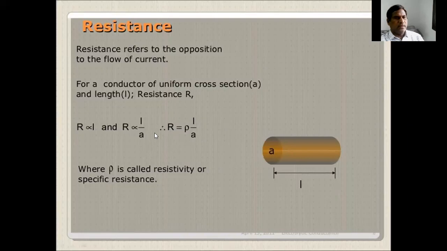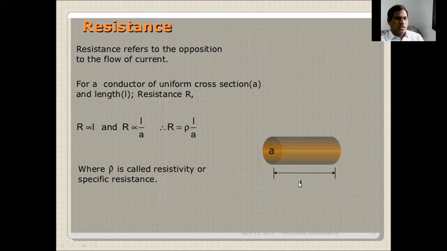L is nothing but the length of the conductor. R is the resistance. The cross section is A for the conductor. Therefore R is equal to rho into L by A, where rho is called resistivity or specific resistance. The cross section is denoted by A, the length of the conductor is L.